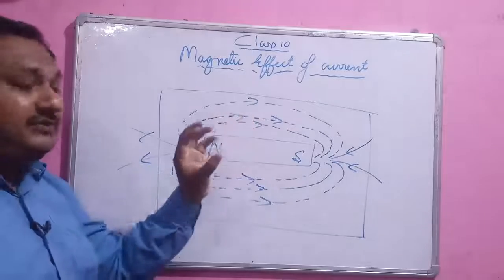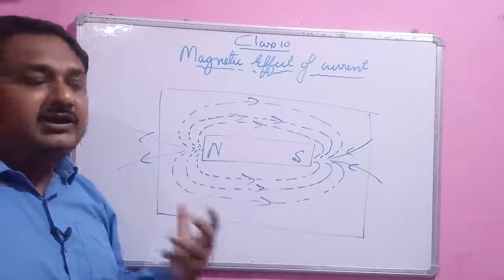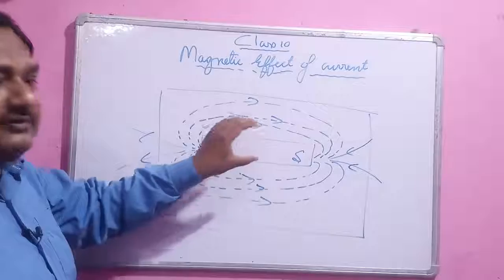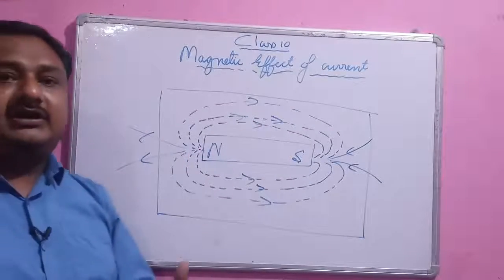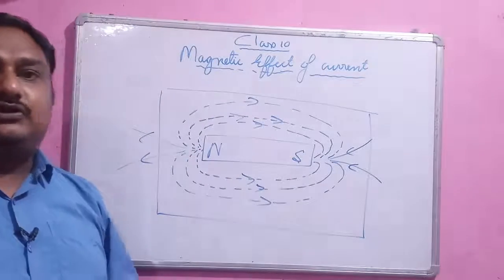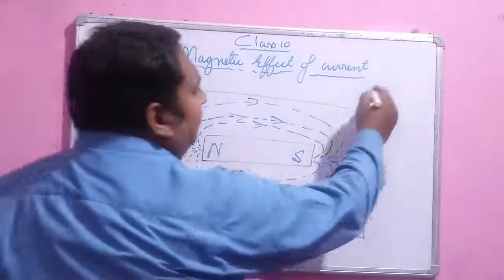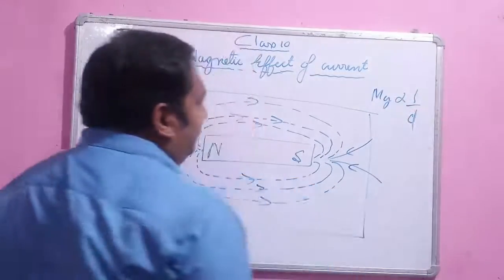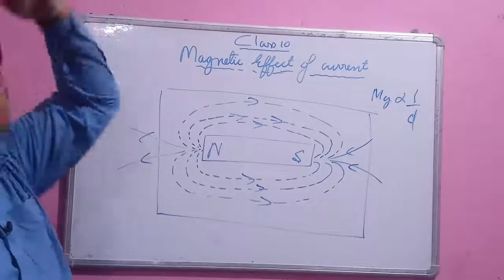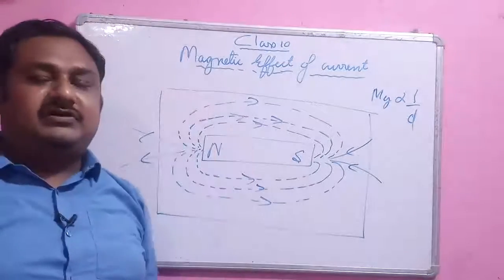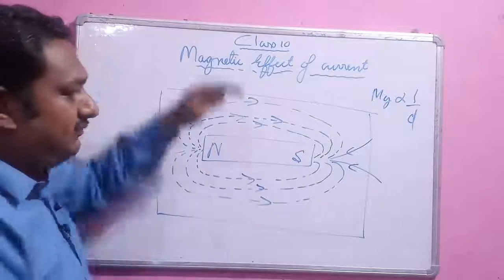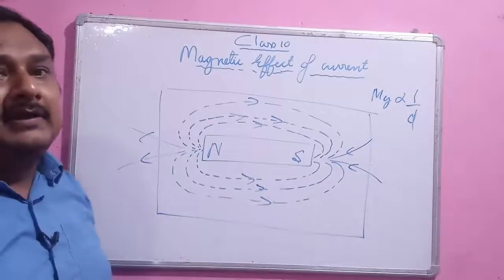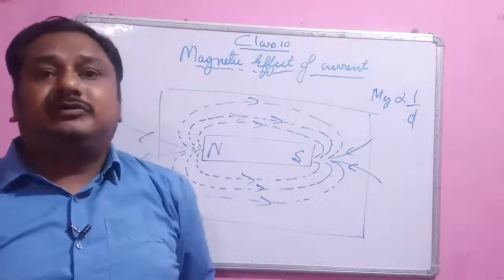Now, as we can see, if we are moving towards a magnet, the strength of the magnetic field is increased. So the magnetic field is inversely proportional to the distance. As we move away from this bar magnet, the strength of this magnetic field is going to decrease, and as we come closer to this bar magnet, the strength of this magnetic field is going to increase.